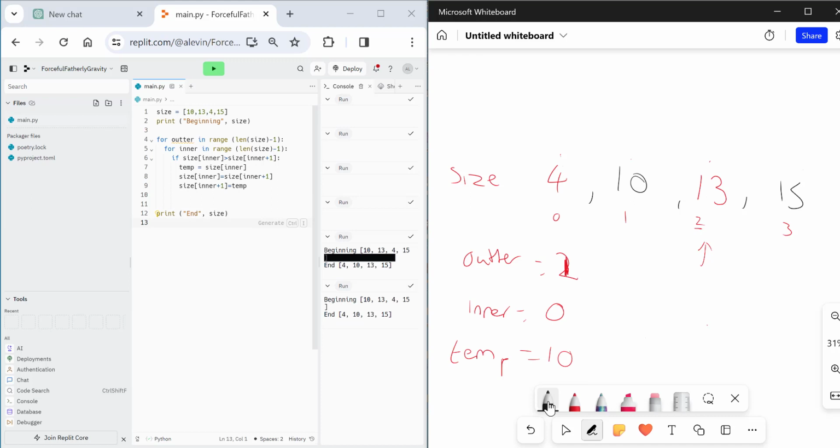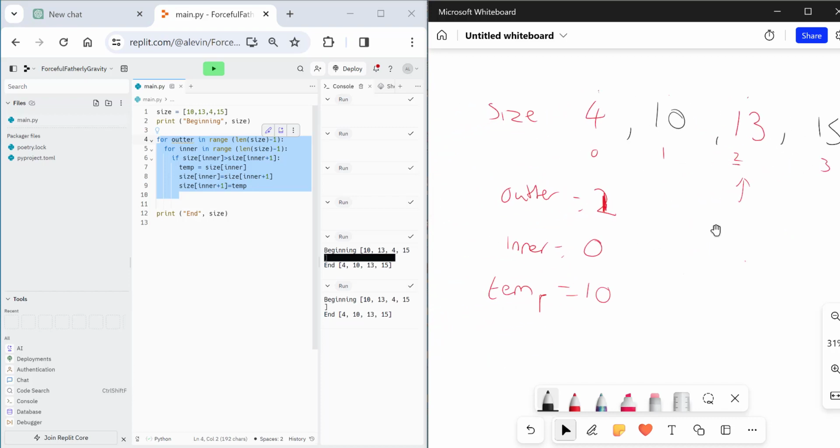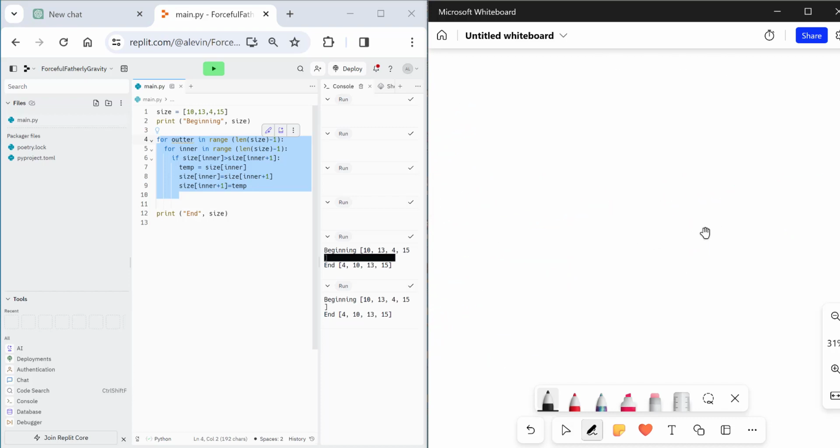So what we have here is the finished inefficient bubble sort. You've got outer, which is length of size -1, inner, length of size -1. You then do your comparison. Is inner bigger than inner plus 1? You then swap it, etc.